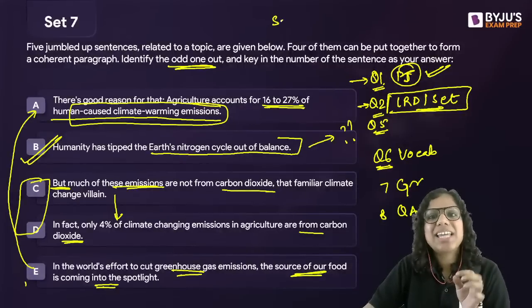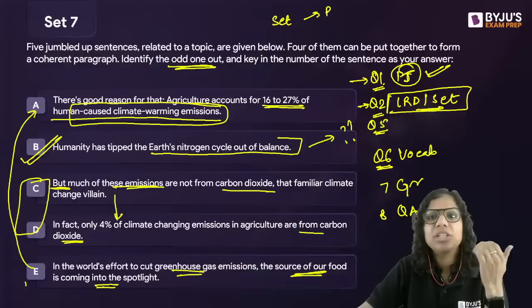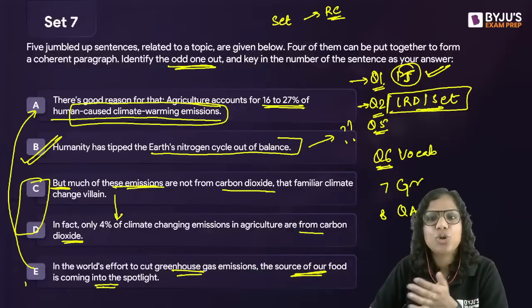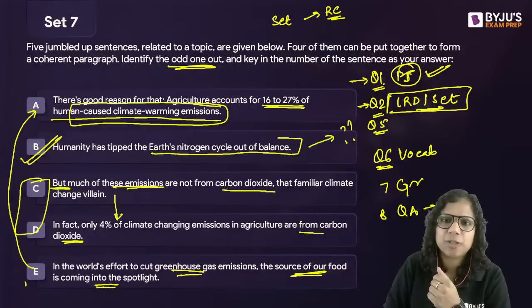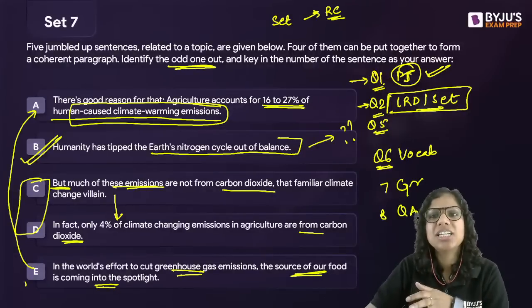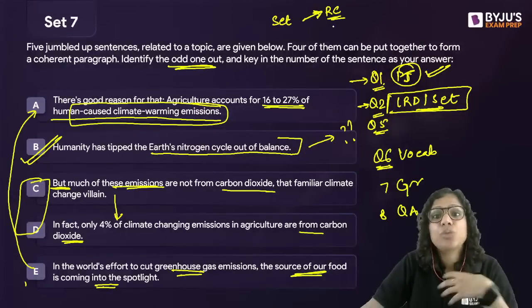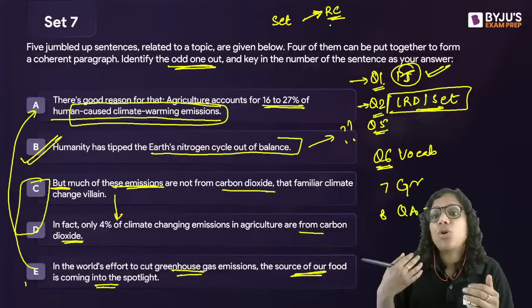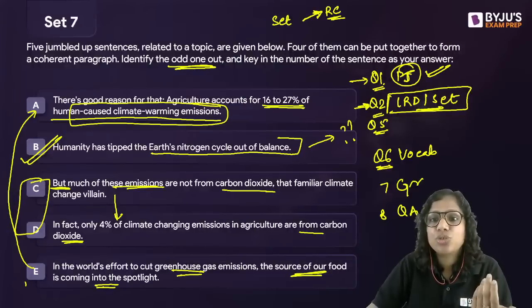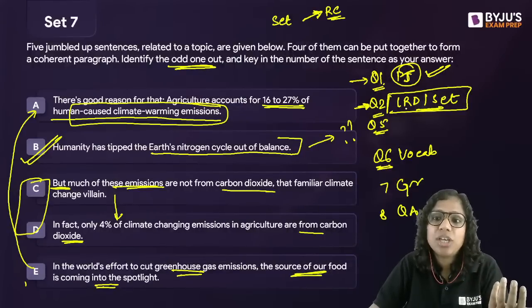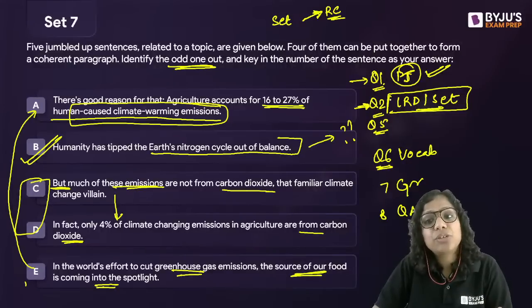However, I'll keep my set based questions. I'll probably attempt my RC passages later on after attempting my vocab, grammar, etc. So short questions first, sets probably later. That would be my strategy. This can vary for students. If you're very good at LRDI sets, you might choose to attempt a set first.